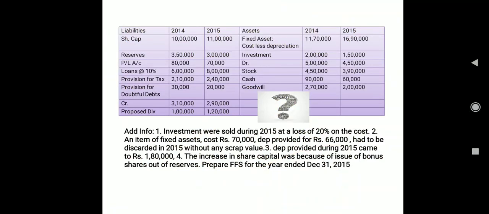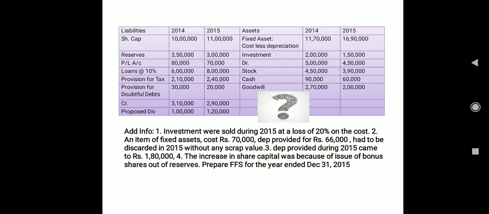You have a question here as usual, where we have liabilities and two years of information given. It can be related to any ABC Limited, doesn't matter. As usual we are going to discuss each and every item of the balance sheet, and then we will try to make out which is non-cash, non-fund, non-operating, which will be a source, and which will be an application.